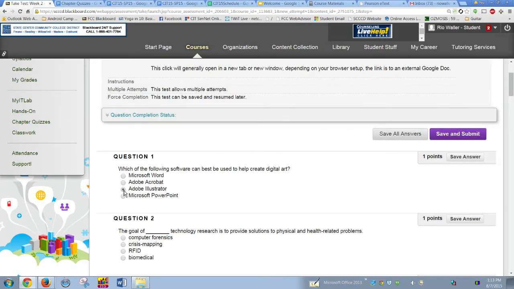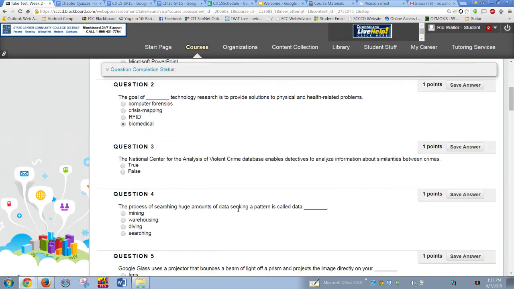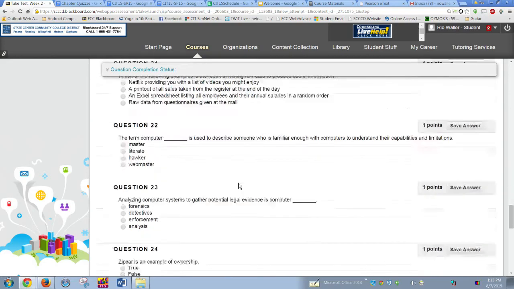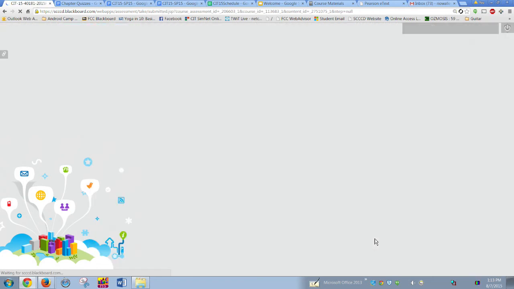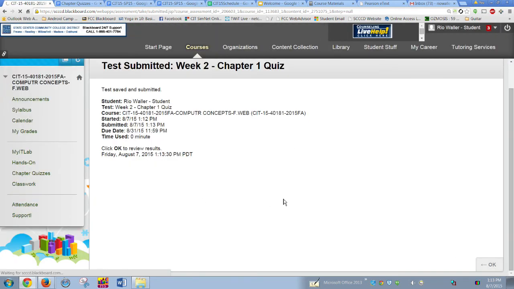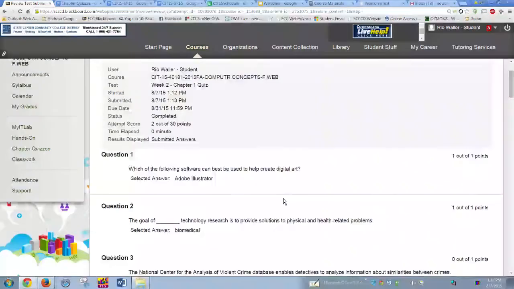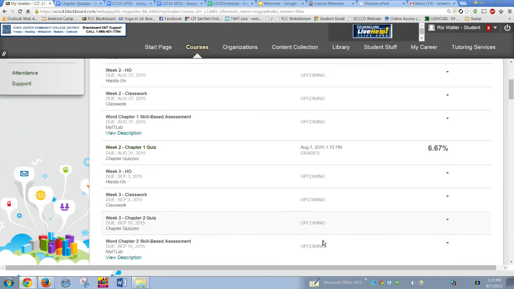Digital art, we'll just do a couple more here. Illustrator, notice how it will save it. Solutions for physical health would be biomedical. So now this one I've done too. Let's quit. I'm not going to spend your time on the video walking through how to do all those. How many did I get this time? So here's what I want you to know. I think I got the same number. So what I was trying to show you may not have come through, but I can just talk about it.